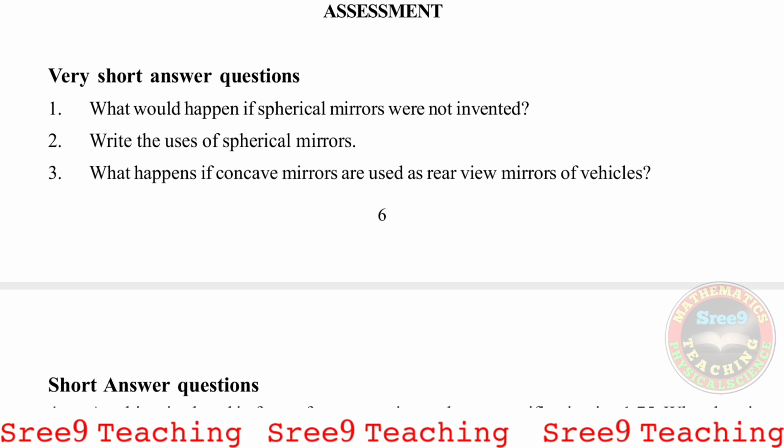Third, what happens if concave mirrors are used as rear view mirrors of vehicles? Here concentrate, concave mirrors are asked. Generally convex mirrors are used as rear view mirrors. So what happens if concave mirrors are used as rear view mirrors in vehicles? The answer is, in concave mirrors the image forms at different places for different positions of the object in front of the concave mirror. At once the image will be small, at once the image will be big, and at one time it will be inverted, and at another it will be erect. Hence the driver cannot see the image clearly in the concave mirror, hence accidents may happen, hence it is not suggestible. So that's why concave mirrors are not used as rear view mirrors, right?